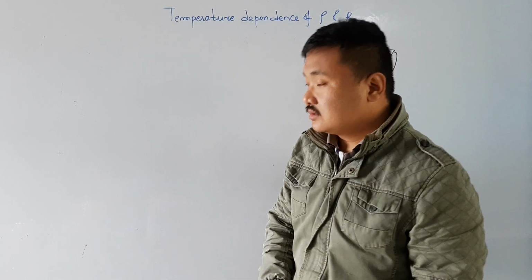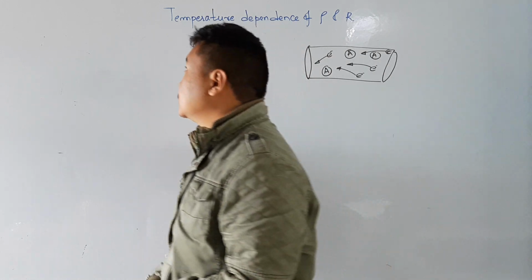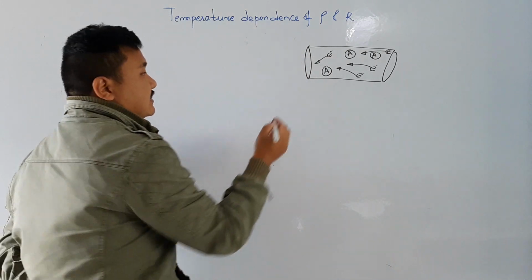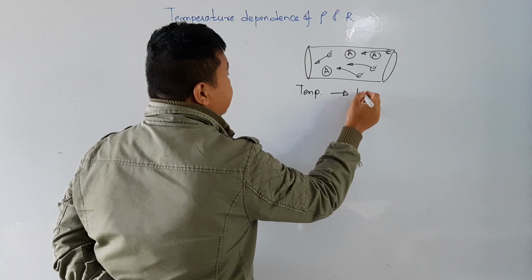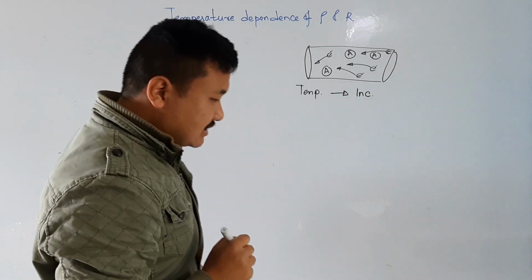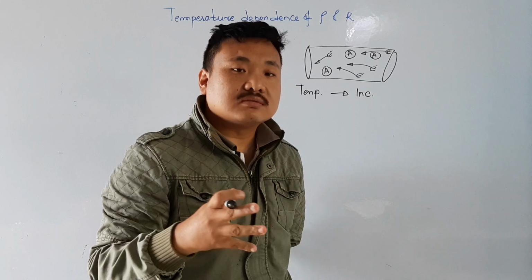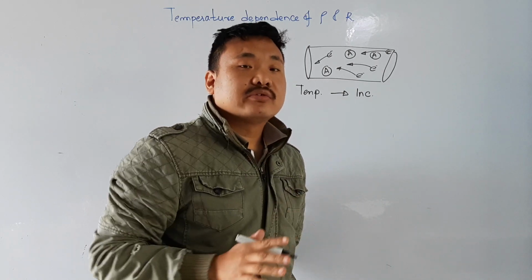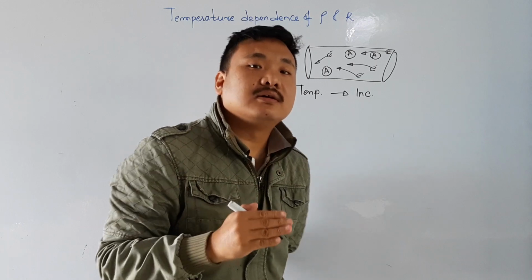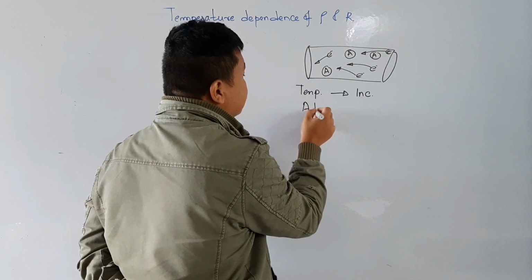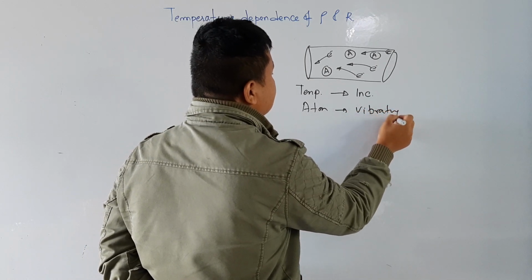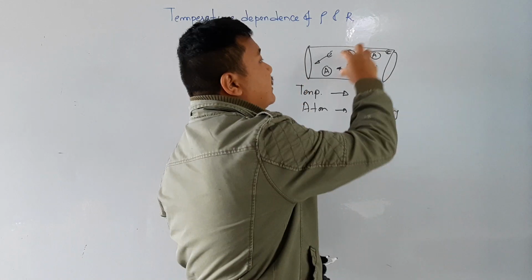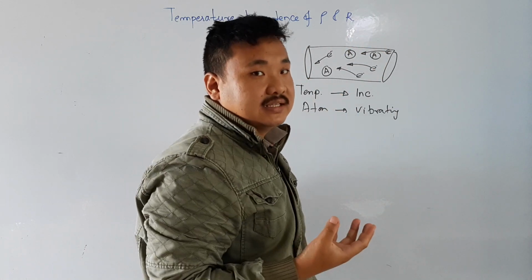Temperature dependence of resistance and resistivity. So whenever you increase the temperature, what is going to happen? The atoms, which are not movable in the conductor, will start vibrating in all directions. So the atoms start vibrating, okay.